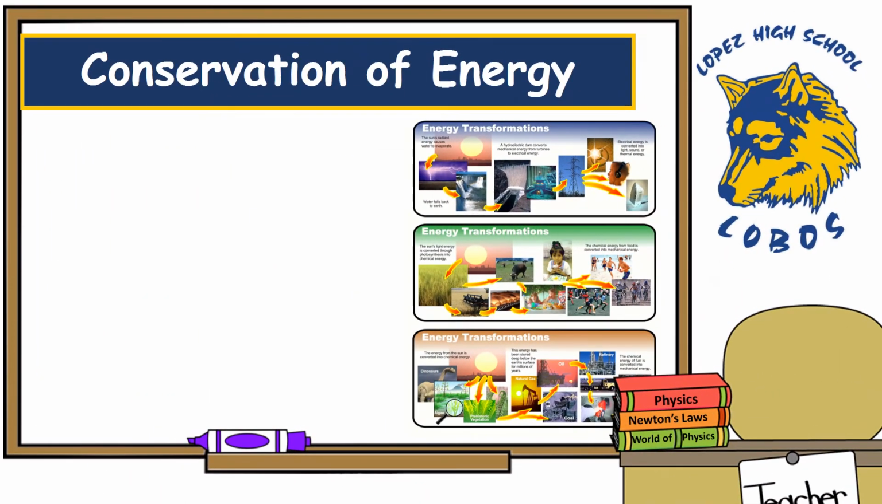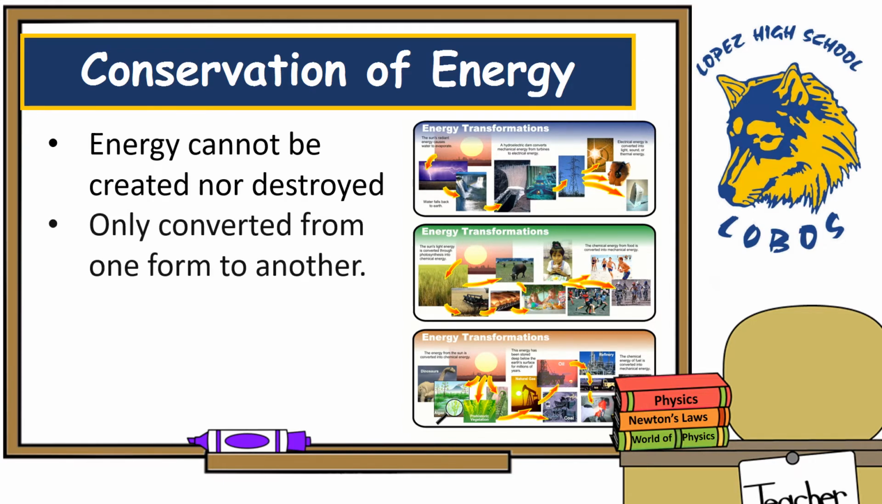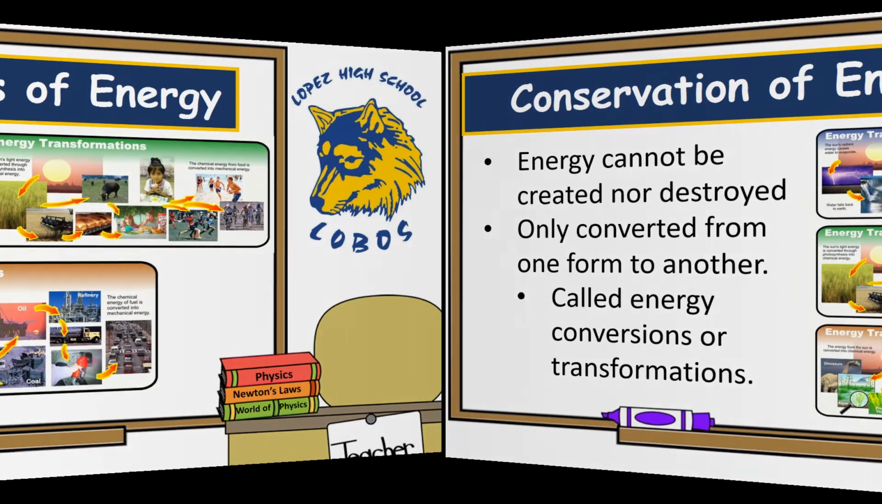Okay, so we've previously mentioned conservation of energy, but what exactly does it say? Well, the law of conservation of energy basically just states that energy cannot be created nor destroyed. It can only be converted from one form of energy to another, which means that these changes that take place from one form of energy to another are often called energy conversions or energy transformations.